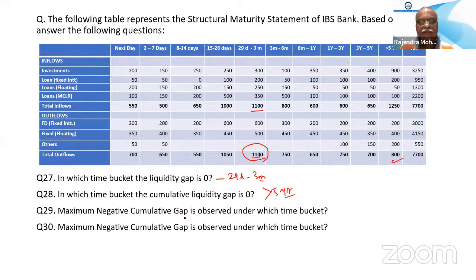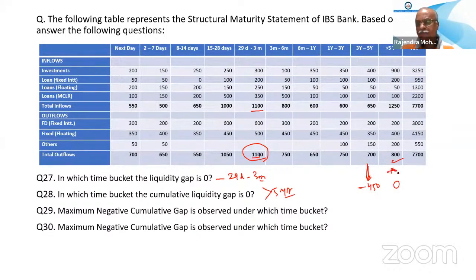Maximum negative cumulative gap is observed under which time bucket? 2 to 7 days? No, I don't think so. Sir, minus 450 was there, I think in the 3 year to 5 year bucket. Here the minus 450 was there, and that's why it is 0.